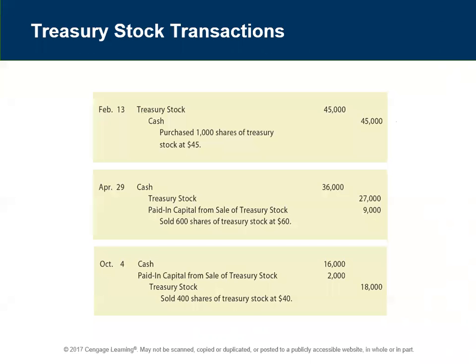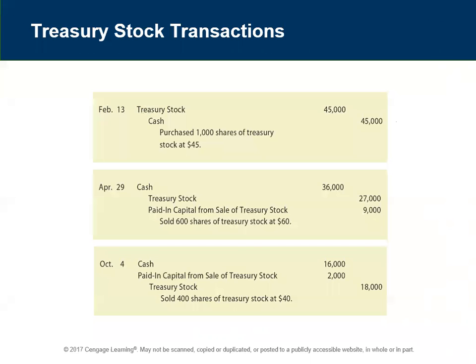We might buy it when prices are low, and then we'll try to sell it when the price goes up again. So it's a way of making a little money on our own stock and increasing stock prices a little bit. On October 4th, though, we sold the remaining 400 shares at $40. Well, obviously that's a discounted amount because we bought them at $45.